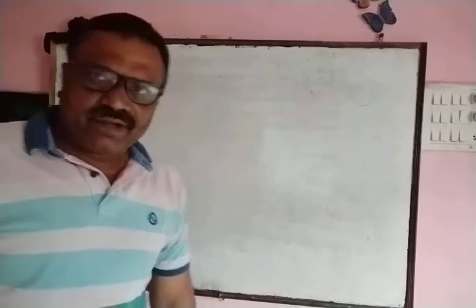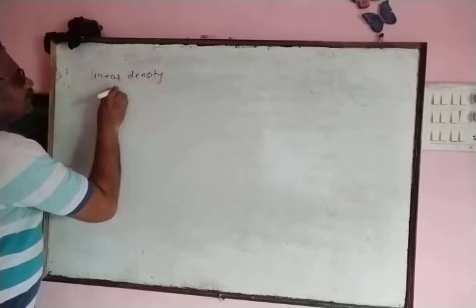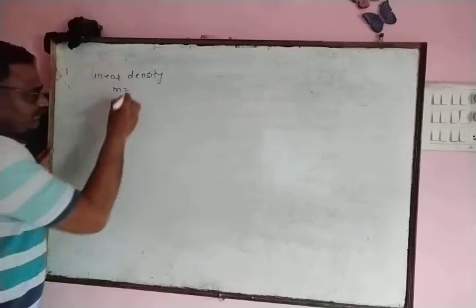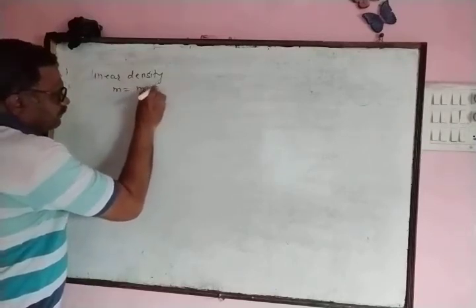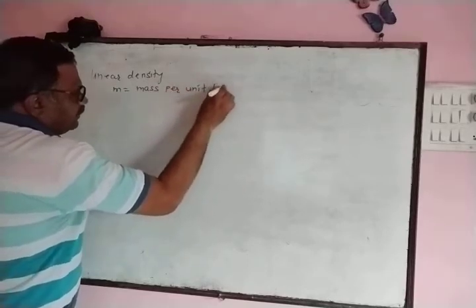Now we define what is linear density of string. Linear density is defined as mass per unit length of string.